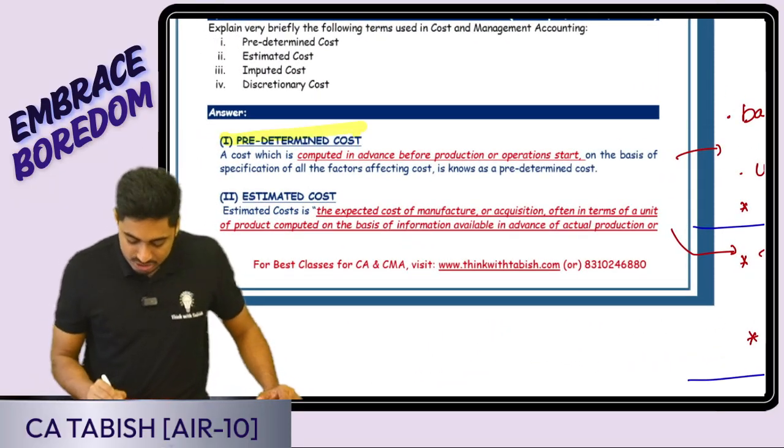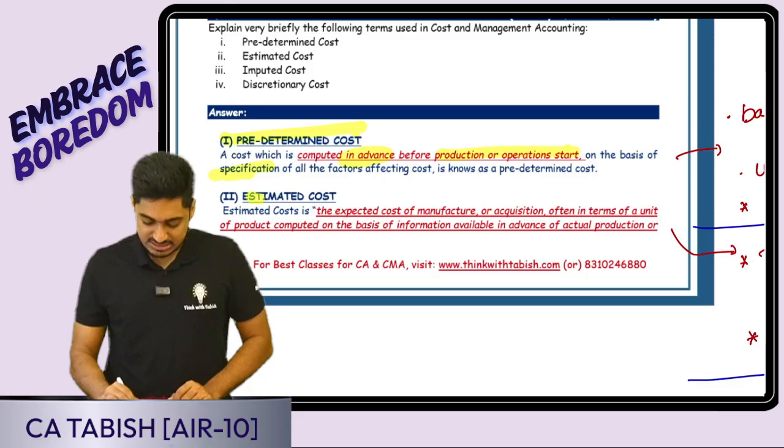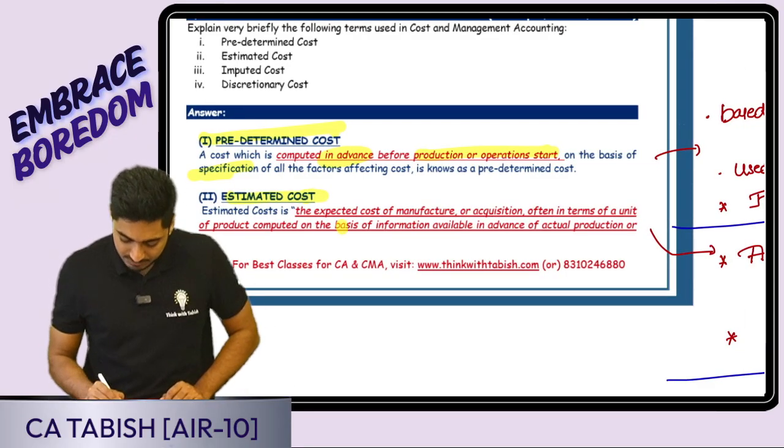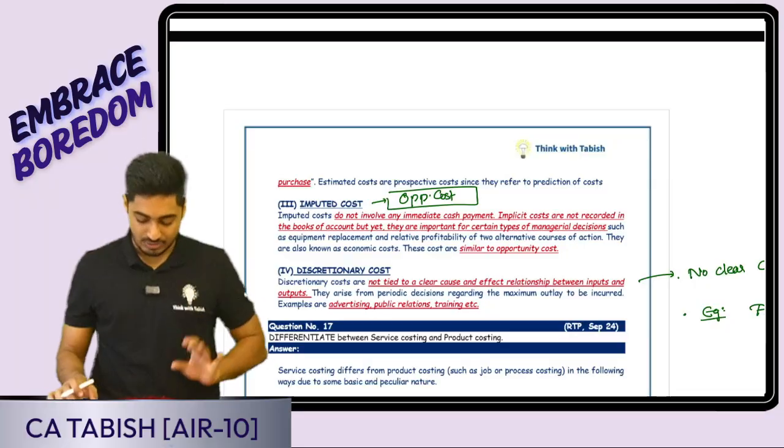Predetermined cost is a cost which is calculated in advance, before producing, based on the technical specification. Estimated cost is just the estimated cost based on the information available in advance, before the actual products. I've told you the gist. Based on that, reading you guys can do.